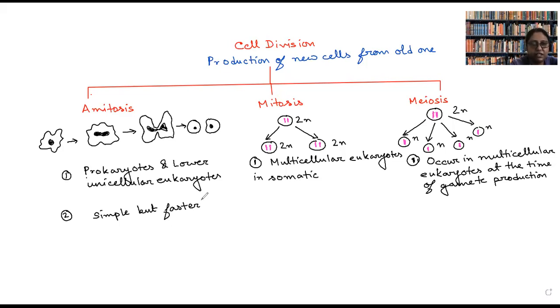Same way, this method is simple but faster. So it is applicable for organisms which are simple but faster. As higher organisms have more amount of genetic material and more complexity, this method is not very suitable for them.